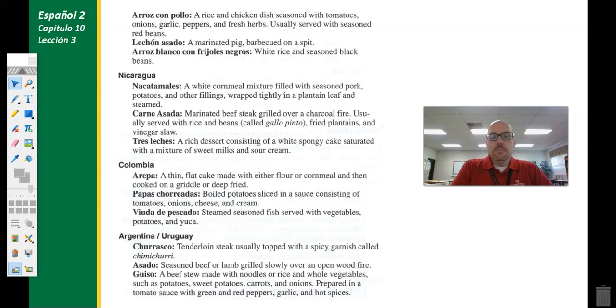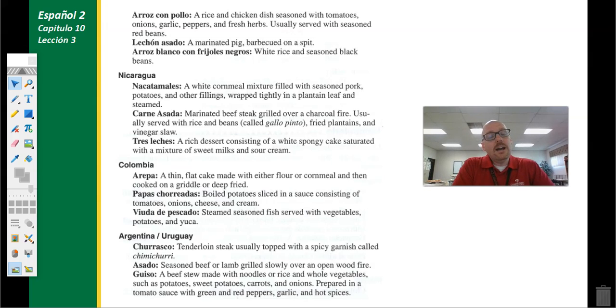Lechon asado would be the big pig that you would see on a spit, and it rotates and gets roasted, and everybody gets their own piece of pig off the spit there. Arroz blanco con frijoles negros is a very common side dish. This is just white rice with black beans, and then it's seasoned. Very common.